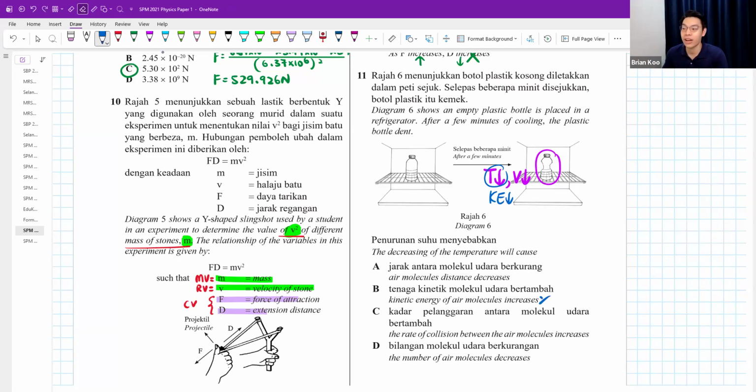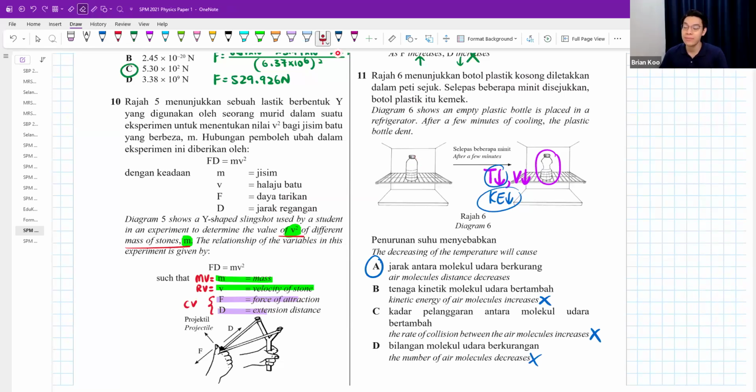Kinetic energy increase is wrong. So the answer is A. And then C, rate of collision increase, is also wrong, because you are less excited, with less kinetic energy, so you will collide less. Okay, number of air molecules is unchanged. It won't change. The air cannot escape also.